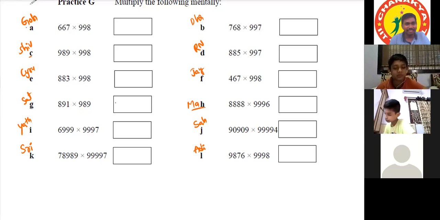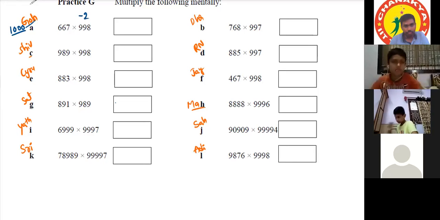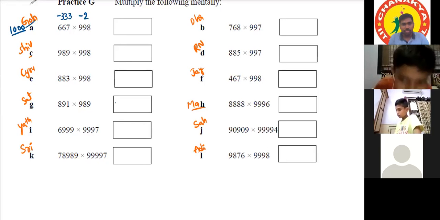Go ahead, start. What is your base? Sir, the base is 1000. Very good. So 998 is 2 digits away from 1000, so it is equal to -2, and 667 is equal to -333. See here, one point: to subtract, to know the difference here,